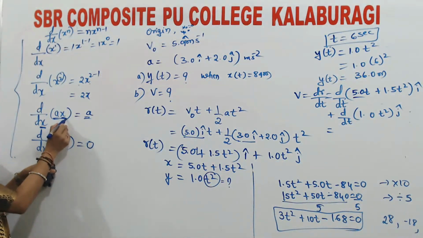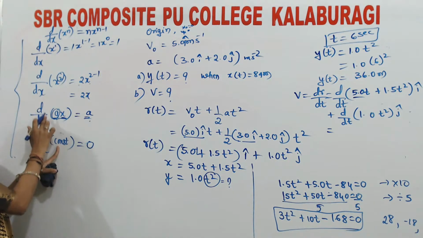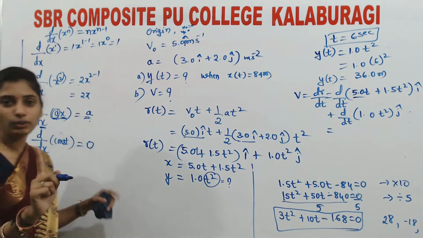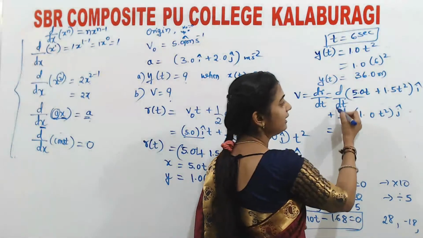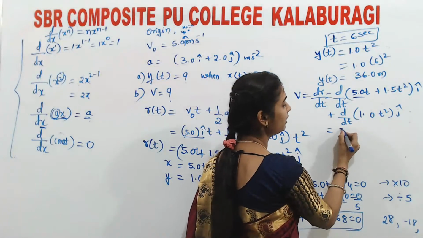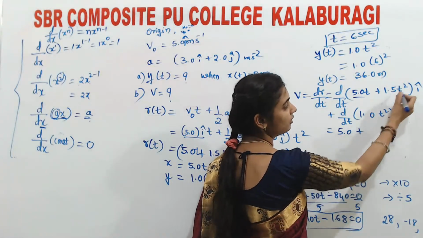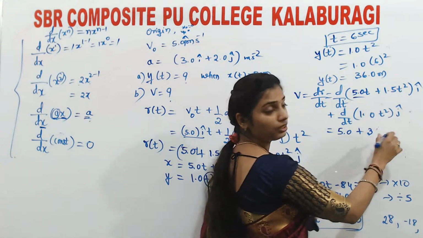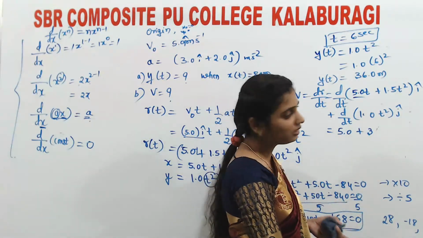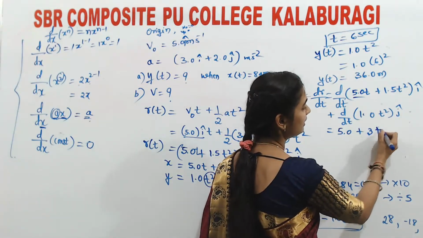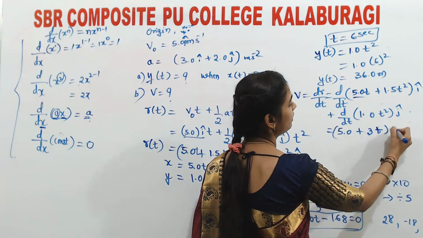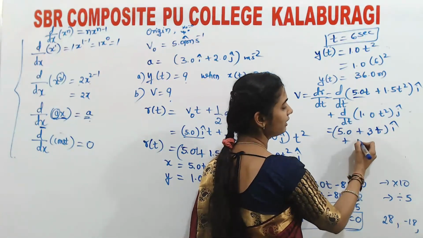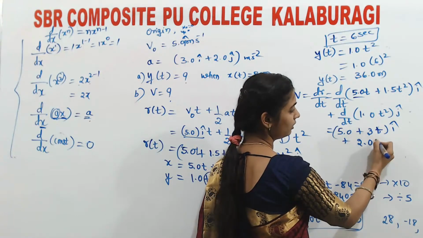Along with the constant, take the constant as it is. dt by dt will be 1. What is remaining is 5.0 plus 1.5 into 2, which is nothing but 3, into t to the power 2 minus 1, which can be written as 3t, into i cap, plus d by dt of 1.0 t square, which can be written as 2.0 t into j cap.